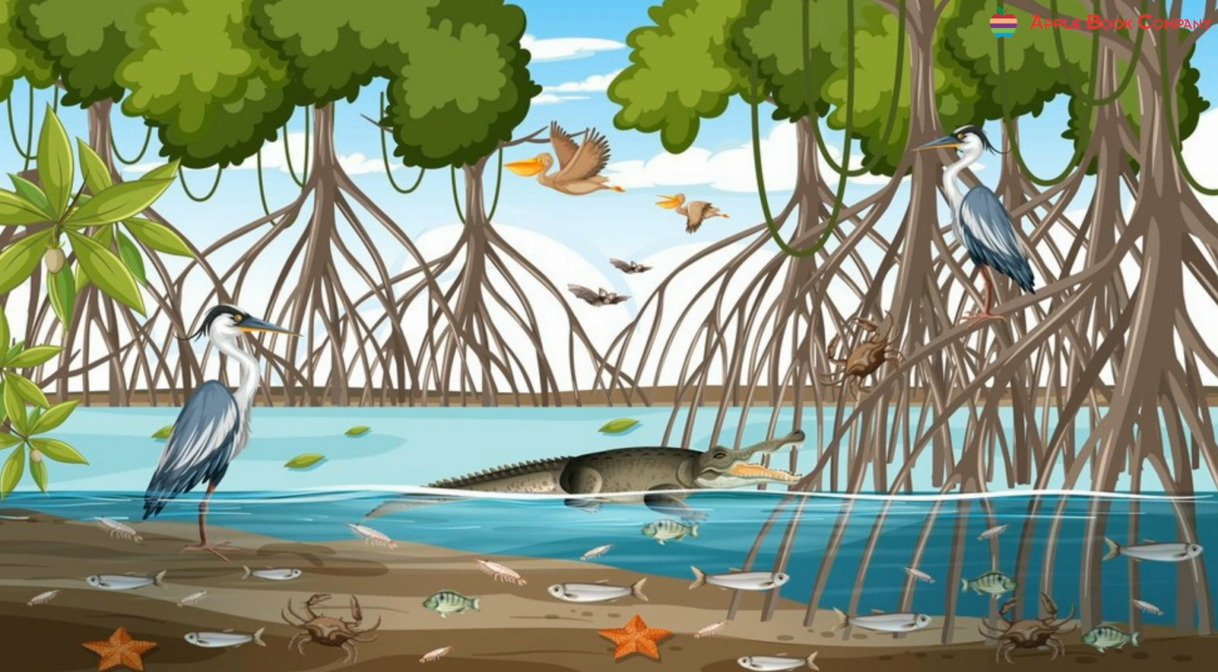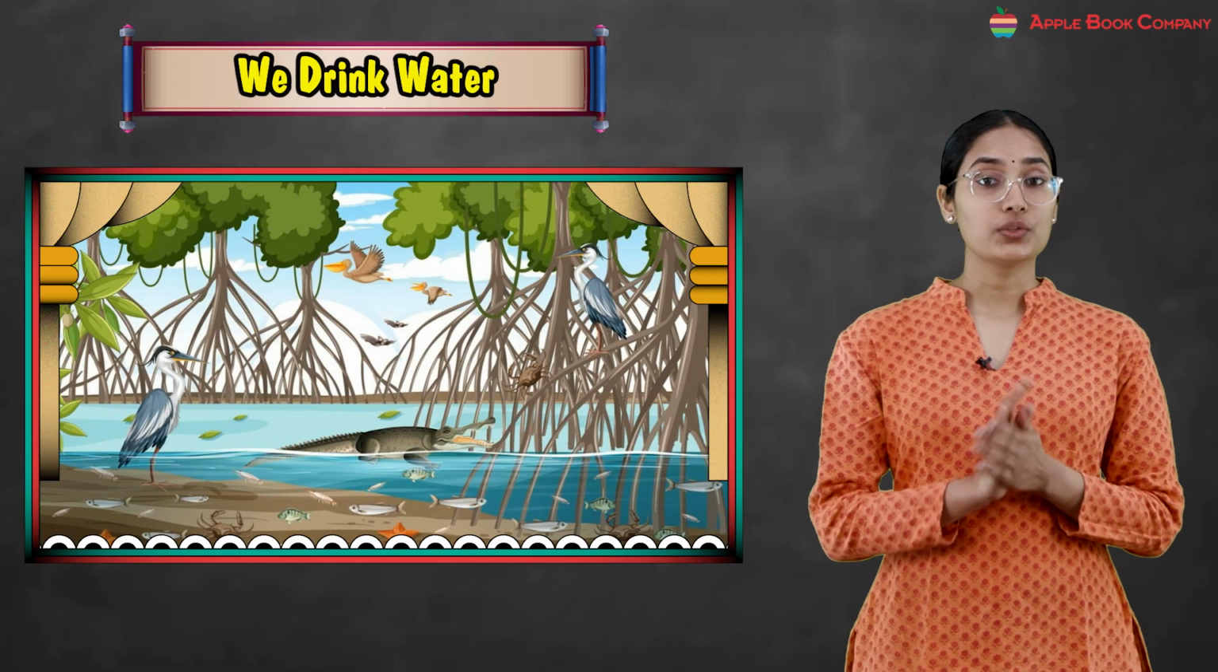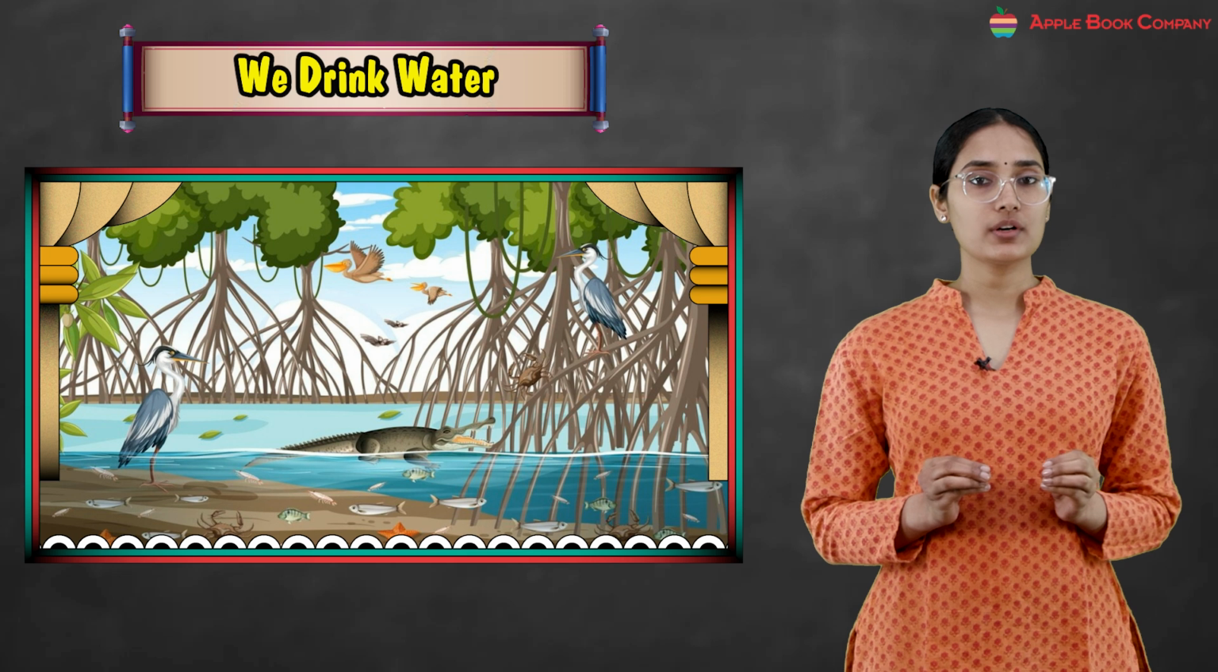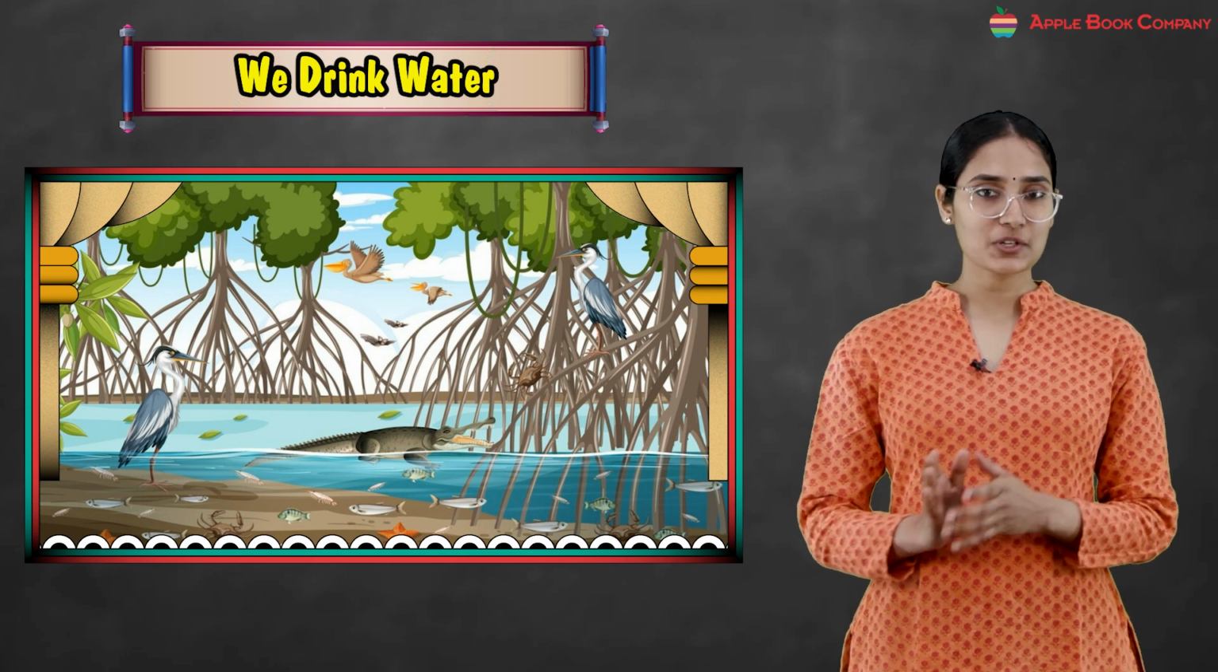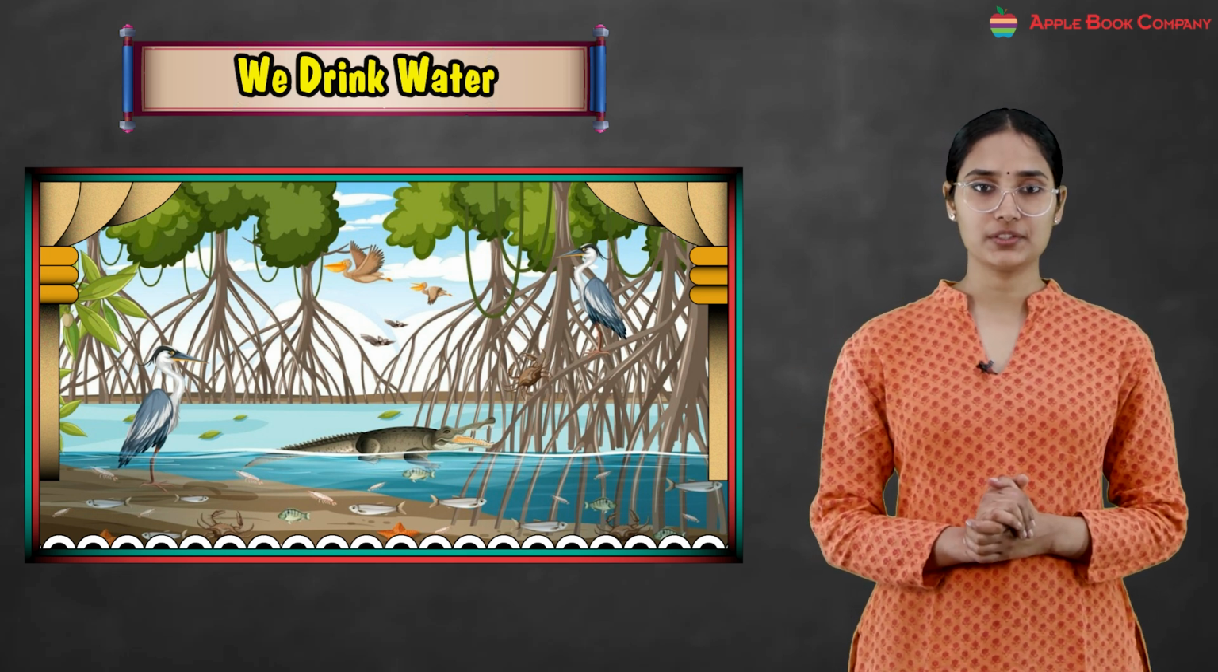Some animals and plants live in water. Have you ever seen frogs or fishes, right? Crocodiles, they live in water and such animals cannot live on land. So therefore, water is important for those animals also who live under the water.